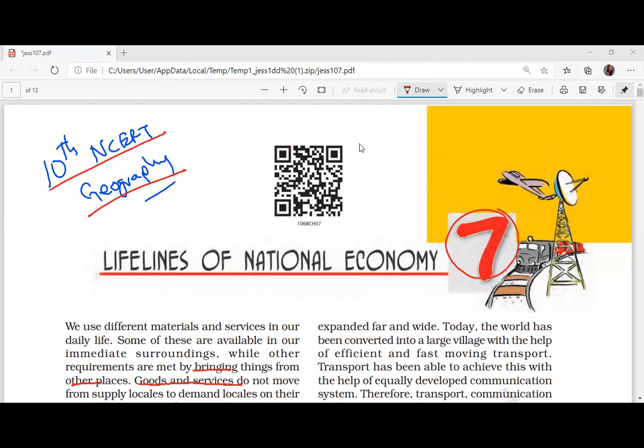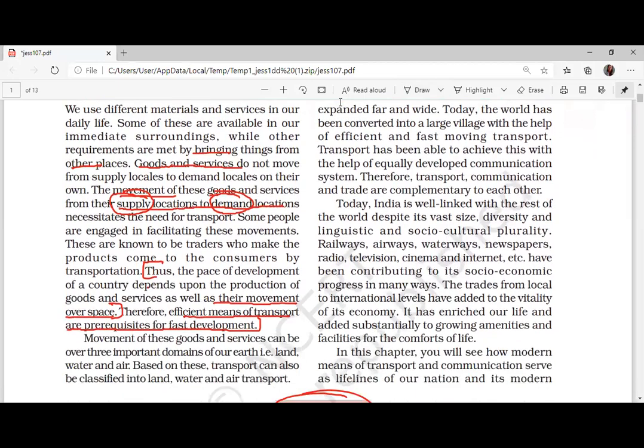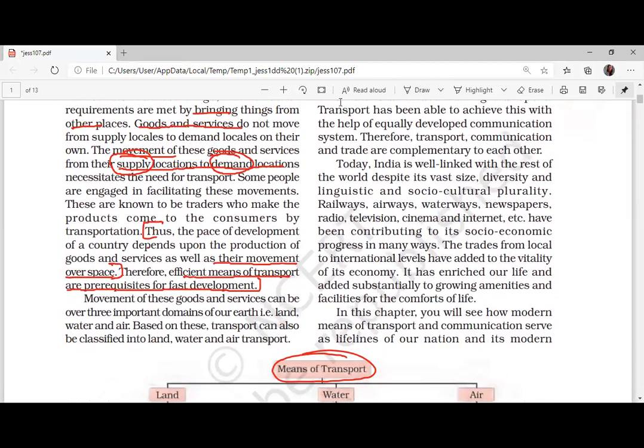What is the lifeline of the Indian economy? There are certain things produced in India, certain things produced outside India, certain things produced within our state, certain things produced outside our state. So there is a location where the supply is available and a location where the demand for that supply is. To meet demand and supply, we need proper transportation.